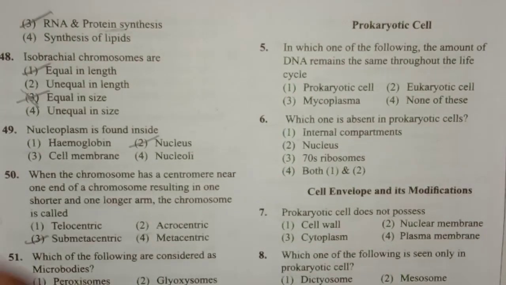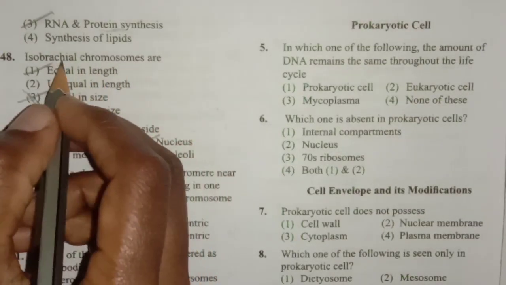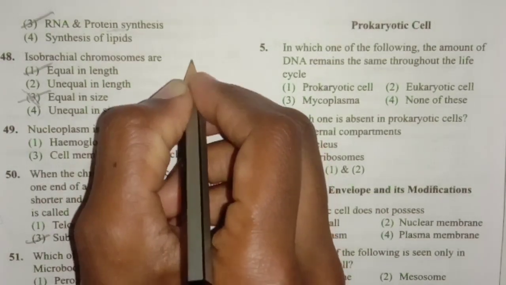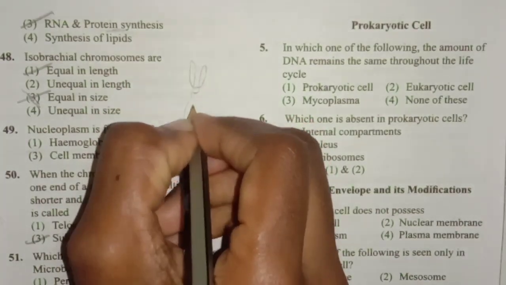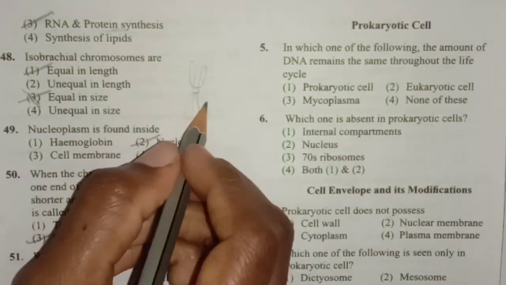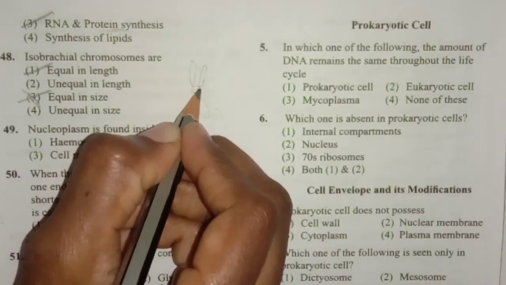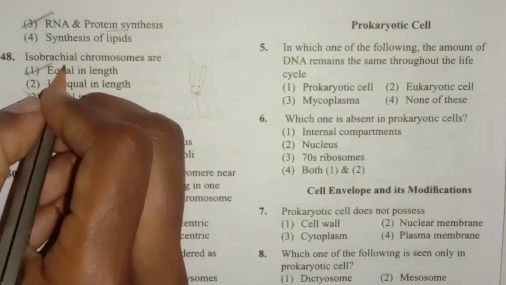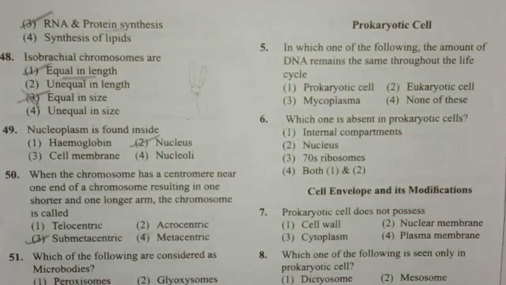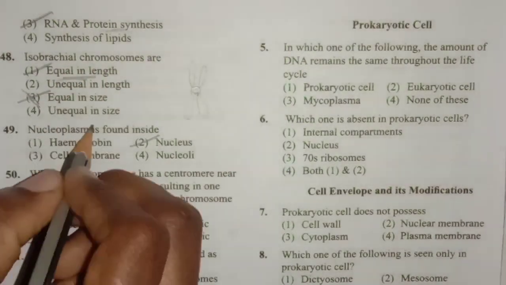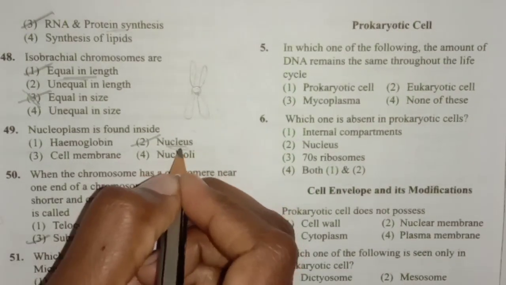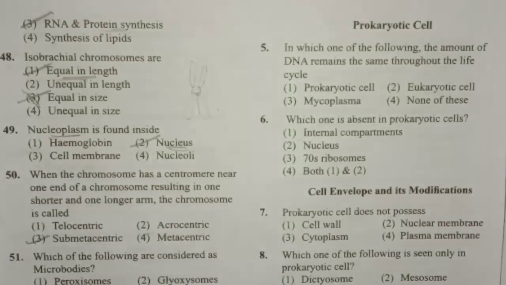Next one, isobrachial chromosomes are equal in length. For example, the metacentric chromosome is the best example for isobrachial chromosome because the position of the centromere is exactly in the center, so we can expect the same length of the chromosomal halves. So that's why isobrachial chromosomes are equal in length. Next one, the nucleoplasm is found in the nucleus. It is the jelly-like matrix present within the nucleus, a fluid matrix called nucleoplasm.